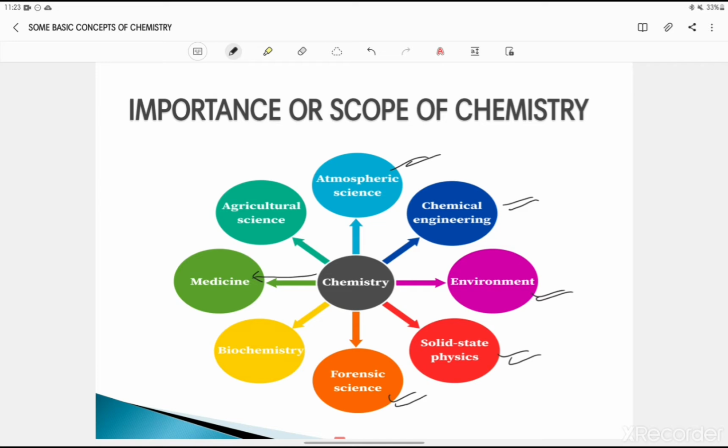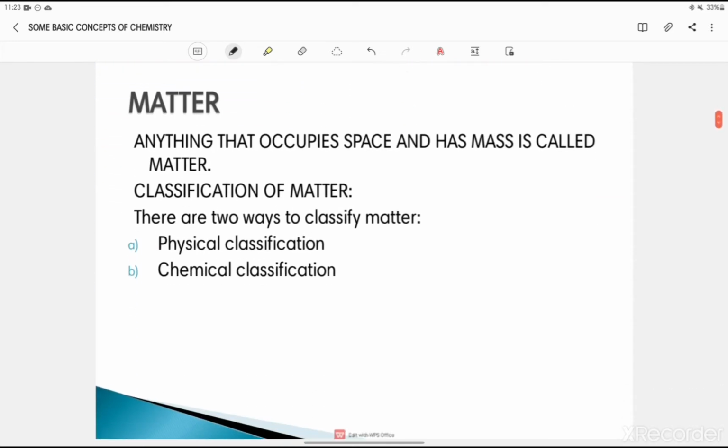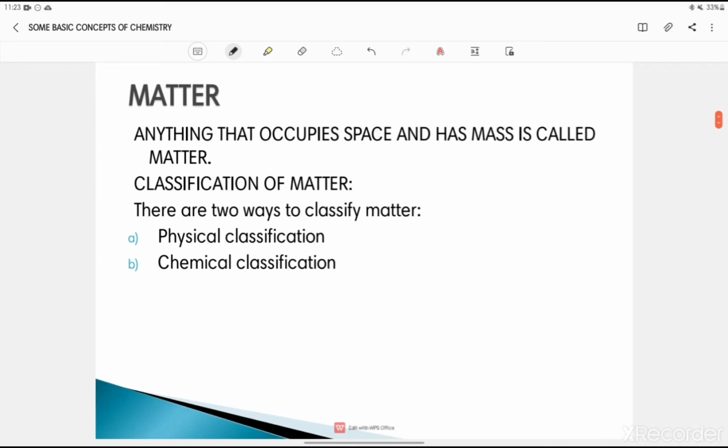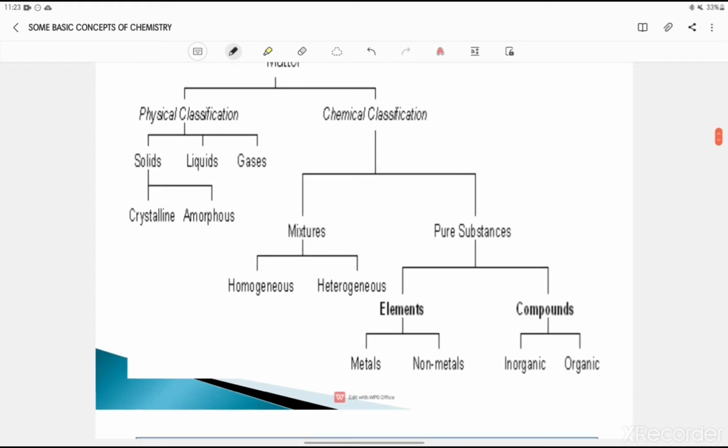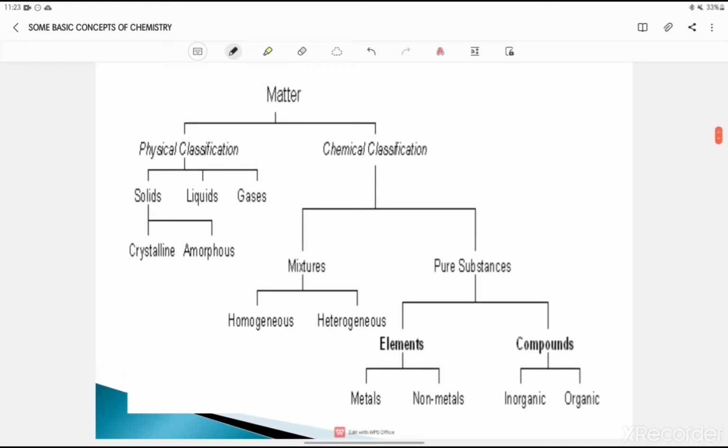Now we know about matter, right? Anything that occupies space and has mass is called matter. Matter is classified in two ways: physical classification and chemical classification. You have already studied all these things in standard 9. Just have a look and revise. Physical classification is solid, liquid and gases, and chemical classification is mixture and pure substances. Then it is further divided into homogeneous, heterogeneous, and elements and compounds.